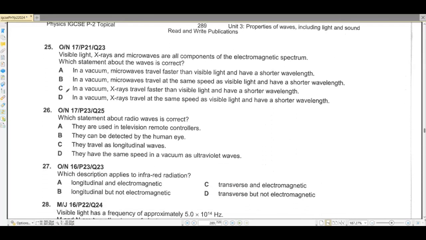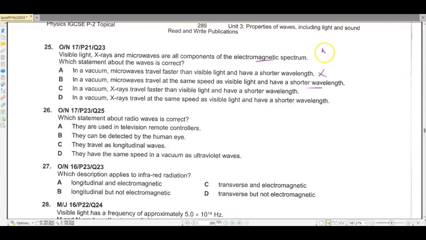Moving on to question number 25. Visible light, X-rays, and microwaves are all components of the electromagnetic spectrum. Which statement about the waves is correct? In vacuum, microwaves travel faster than visible light and have a shorter wavelength. No, they travel at the same speed. So whatever wavelength thing is going on, we won't even go into it. In a vacuum, microwaves travel at the same speed as visible light and have a shorter wavelength.